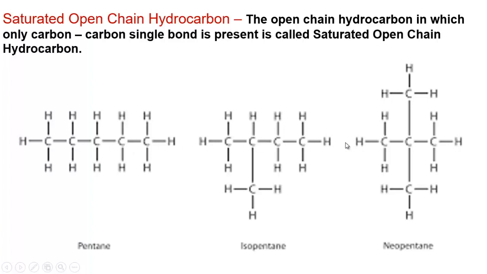In these compounds no double bond or triple bond will be present. Here all bonds will be single, and these hydrocarbons are known as saturated open chain hydrocarbons. Follow here. In these compounds only carbon-carbon single bonds are present. So these are examples of saturated open chain hydrocarbons.